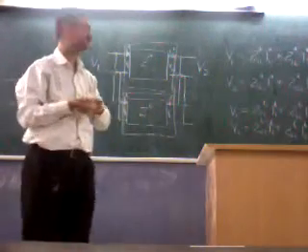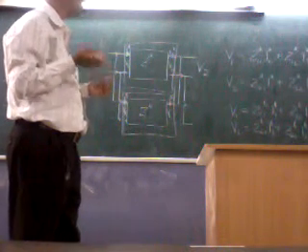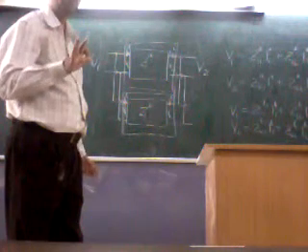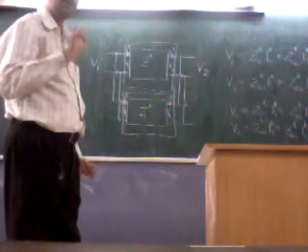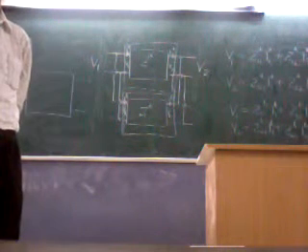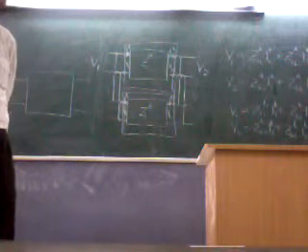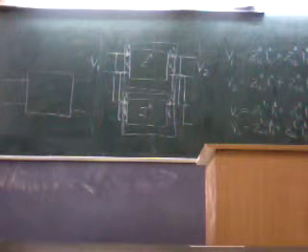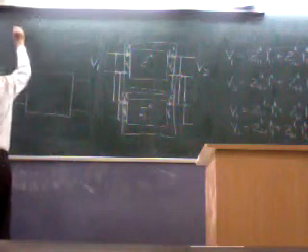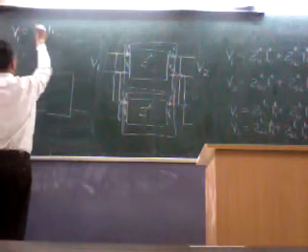Is it alright? So now what I want is the relationship in which form? I want the relationship in which form? V1, V2, I1, I2. So I know that. So ultimately I want this V1, V2, something I1.